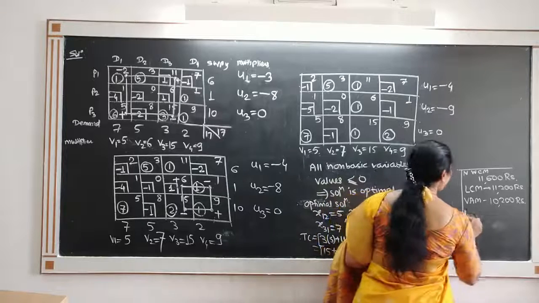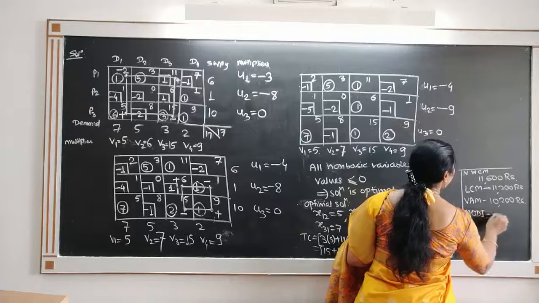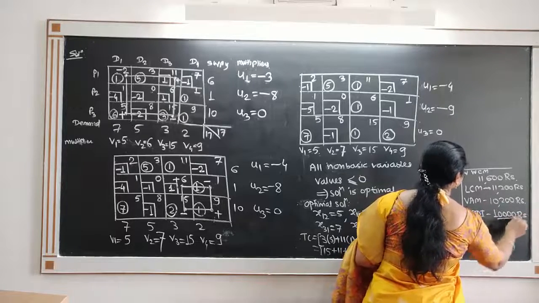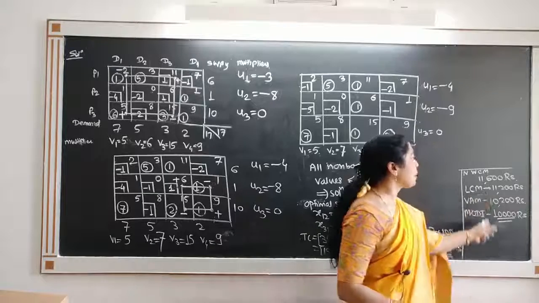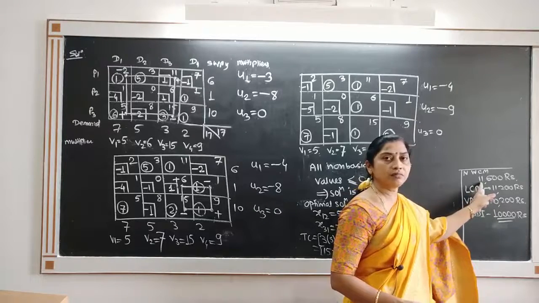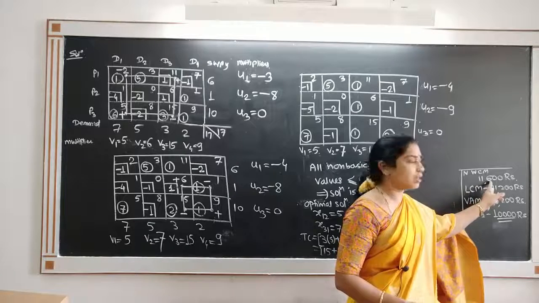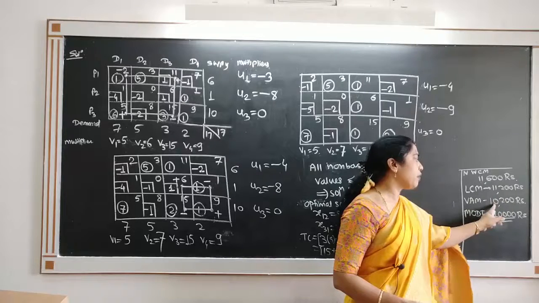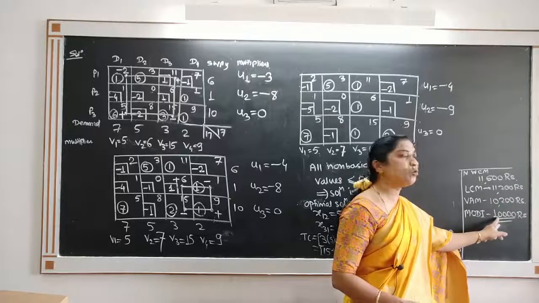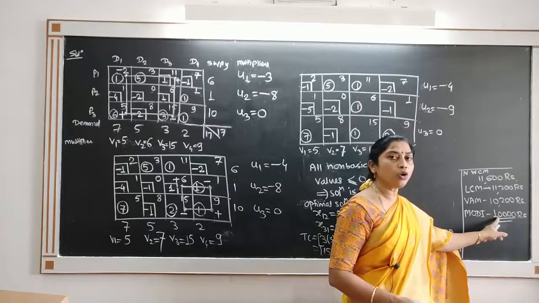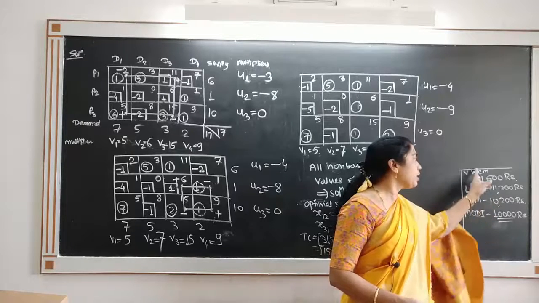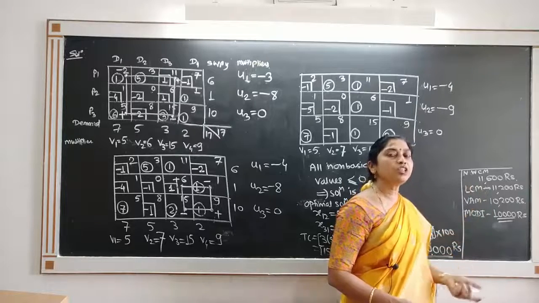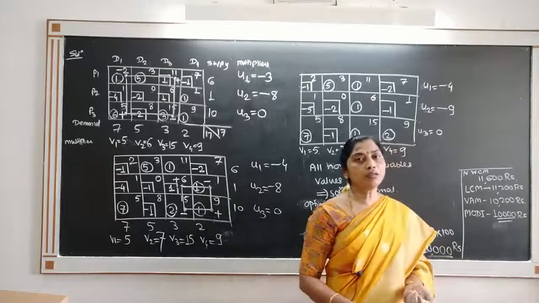So observe that by the Modi method we get the cost to be 10,000 rupees. See the costs and compare them. By Northwest we get 11,600. By LCM we get 11,200. VAM 10,200, and by Modi we get 10,000. So we get the optimal cost by Modi, and if you compare these three methods, VAM is better for finding the initial basic feasible solution.